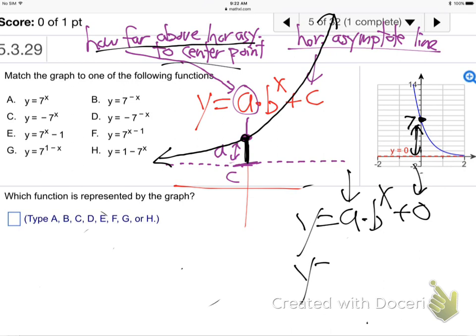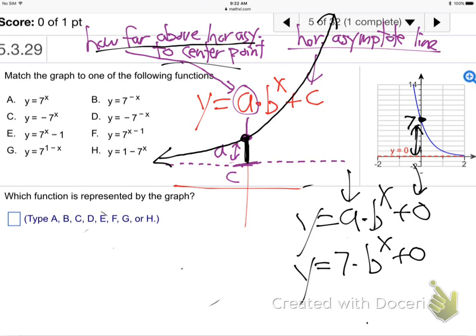So that's my A. You with me so far? So I got my A, my 7. Don't even look over there yet, because they're going to do a trick over there, and I'll explain that in a minute. Yeah? If it's going the other way, the graph, would it be negative 7? Good question. Let's talk about that.